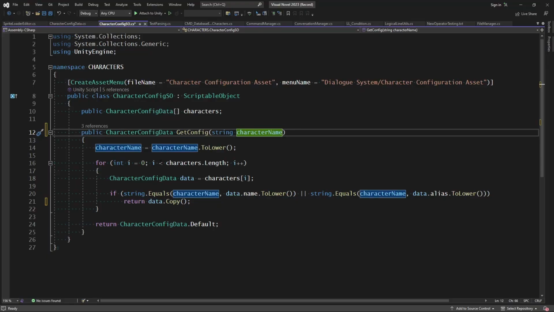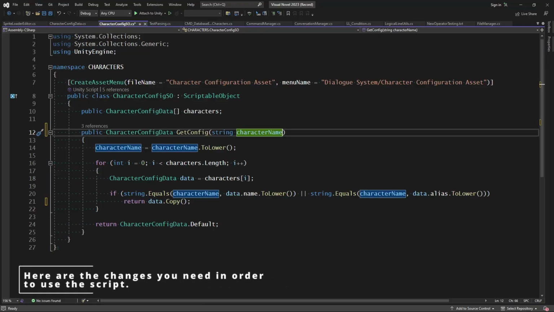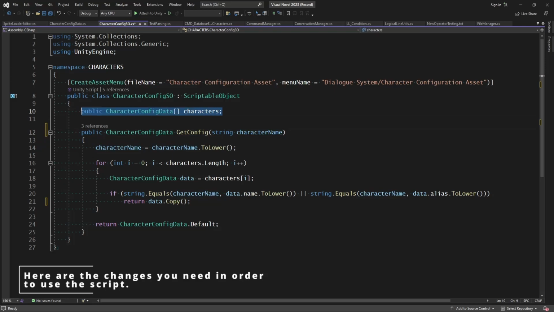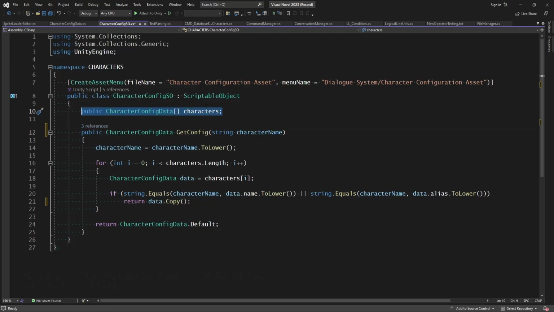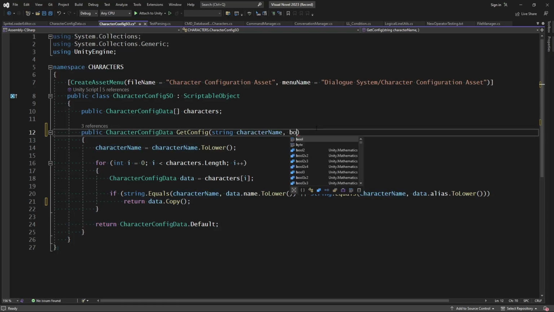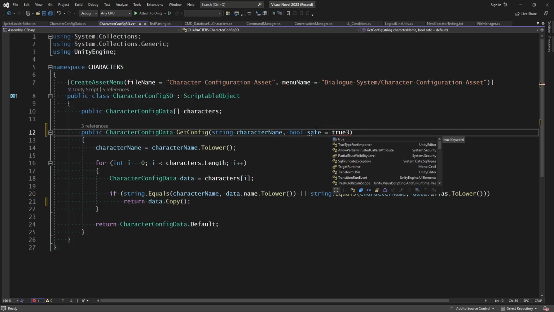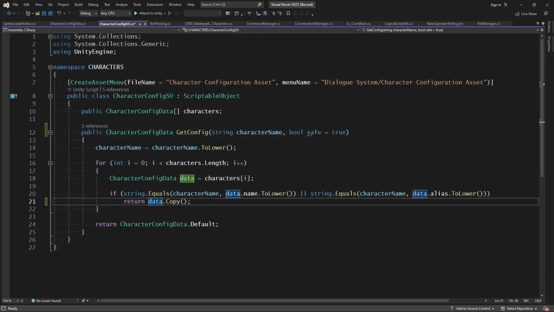To make use of this script, what we need is to get the original character configuration item. That way we can edit the dictionary directly. If we just grab the config, then we're going to, by default, grab a copy and we won't be changing anything. So what we need is to just tack on a boolean called safe, which will equal true by default. And then let's check.